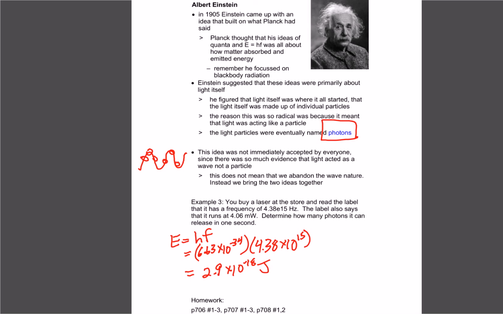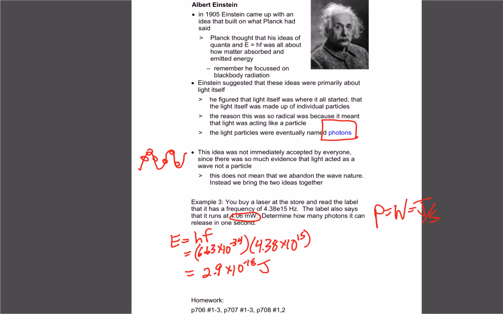Now the next question is asking how many photons you would get per second. The trick to this one is they tell us that the laser gives off a power of 4.06 milliwatts. Remember, power is in watts, which is just energy per time, so that would be joules per second.